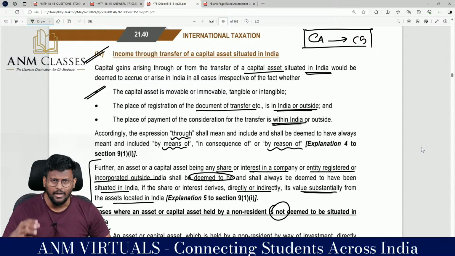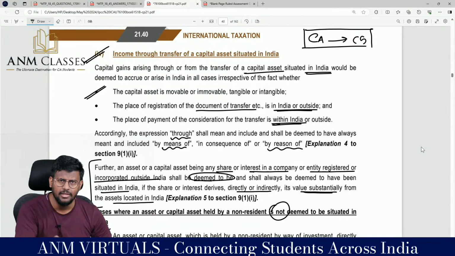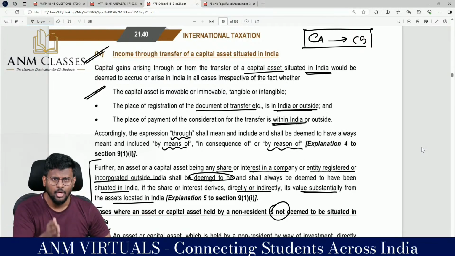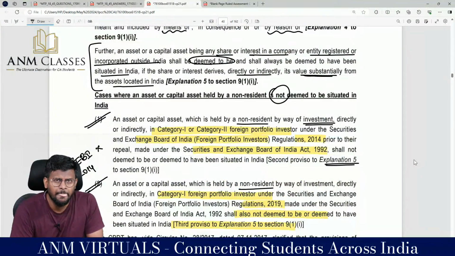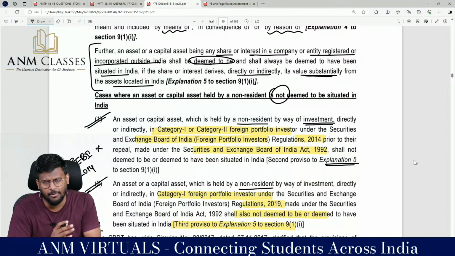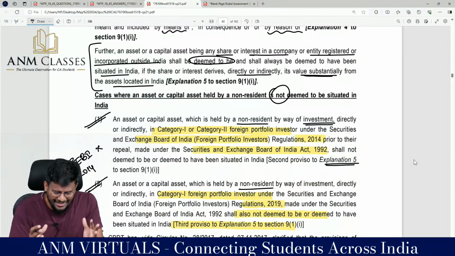For example, you are a non-resident, you invested in shares of an Indian company, you transferred those shares, then the shares of the Indian company are a capital asset situated in India, then that capital gain will be taxable in India, income will be deemed to accrue or arise in India. Okay, fine. So if I am investing, my dear lovable students, indirectly in an Indian company, this is the position. So what I am doing, in order to not fall in Explanation number 4, I am doing, sir, an indirect transaction through Explanation number 5.